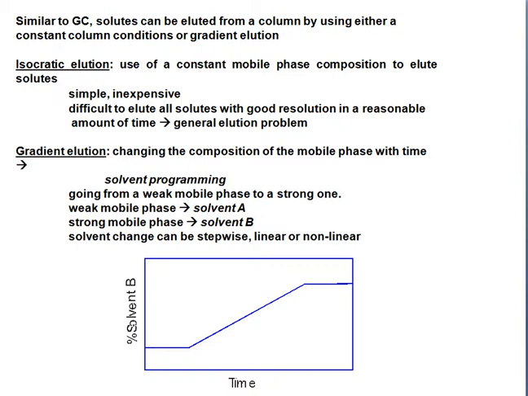A sample may be difficult to elute with good resolution in a reasonable amount of time, which is a general elution problem. Gradient elution changes the composition of the mobile phase with time, going from a weak mobile phase, solvent A, to a strong mobile phase, solvent B. The solvent can change stepwise or linearly.